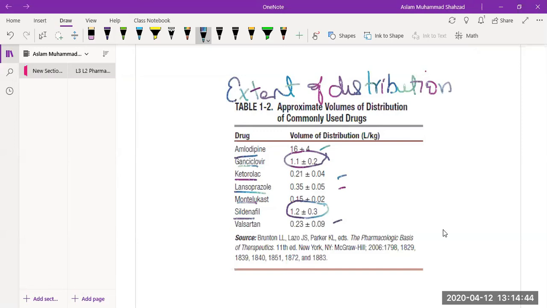With this, we cannot determine in which particular tissues the drug has been distributed, either the muscles or the adipose tissues. So it has to be understood that it is only useful to determine the extent of distribution.